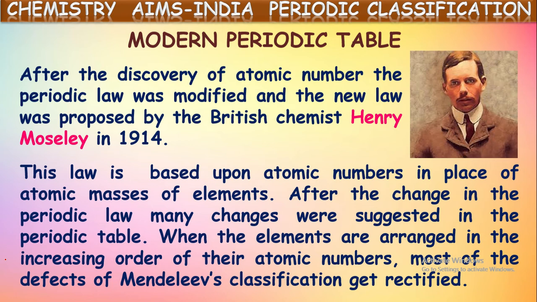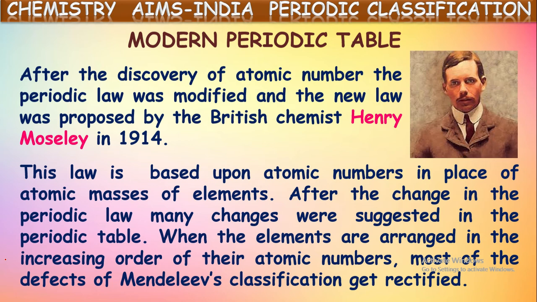It is the placement of isotopes, where Mendeleev's table failed to provide places for all the isotopes of an element. For example, let us take hydrogen. Hydrogen has three isotopes: protium, deuterium, and tritium, because they have three different mass numbers.